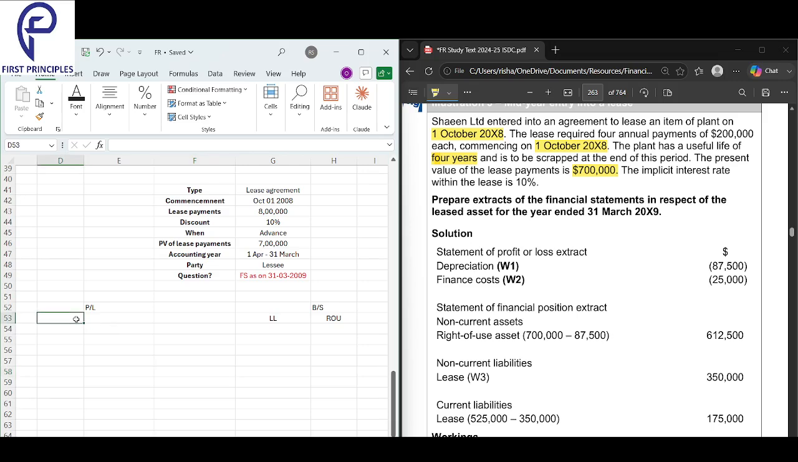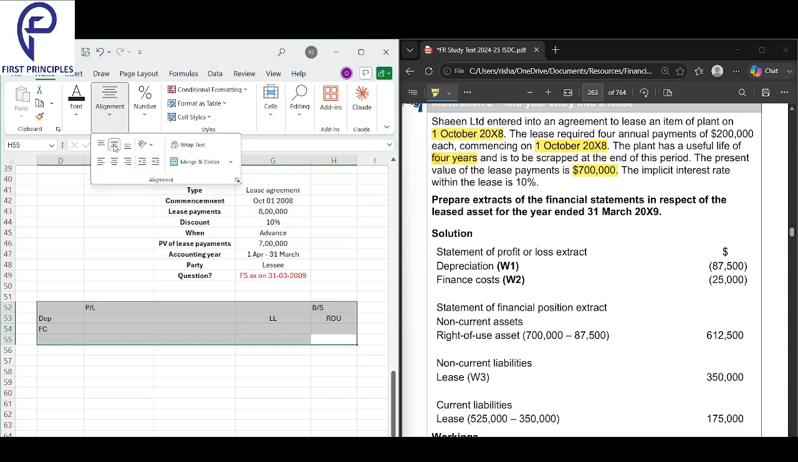In the P&L, what do we put? We will put the depreciation and then we'll also put the finance cost, if anything. So these are the numbers that we'll have to look for, right? At least we are clear with this. This is what we are looking for.